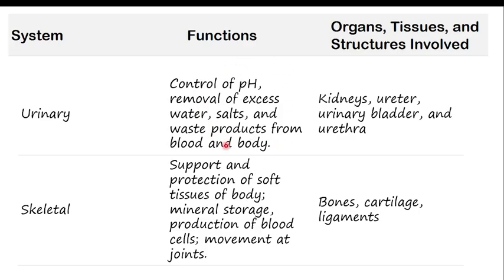Before you know it, you go to the toilet. Before you know it, all of the waste is removed from the body with the help of the urinary system. So the organs and structures involved are the kidney, urethra, urinary bladder, and the ureter. Pause and review and go and revise them. Also in Senior 5, we will discuss this one deeply.